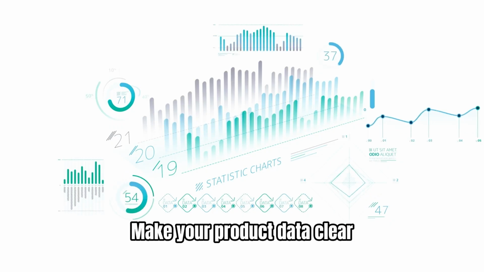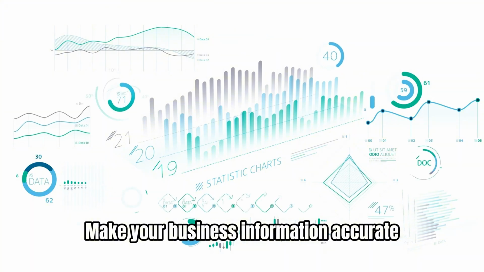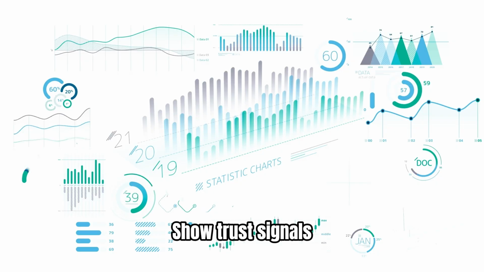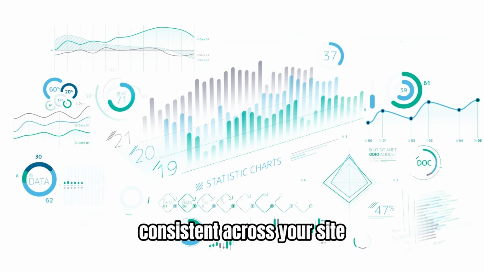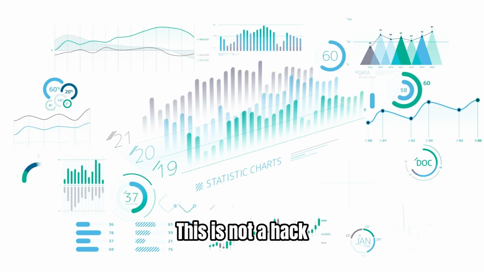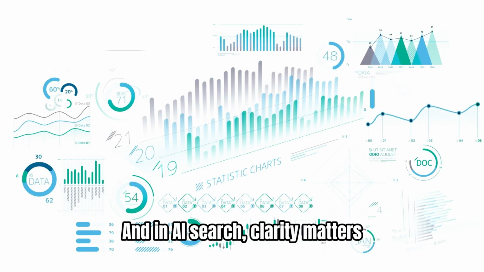Make your product data clear, make your service pages specific. Make your business information accurate. Answer real customer questions, show trust signals. Keep the information consistent across your site and your business profiles. This is not a hack. It is clarity. And in AI search, clarity matters.